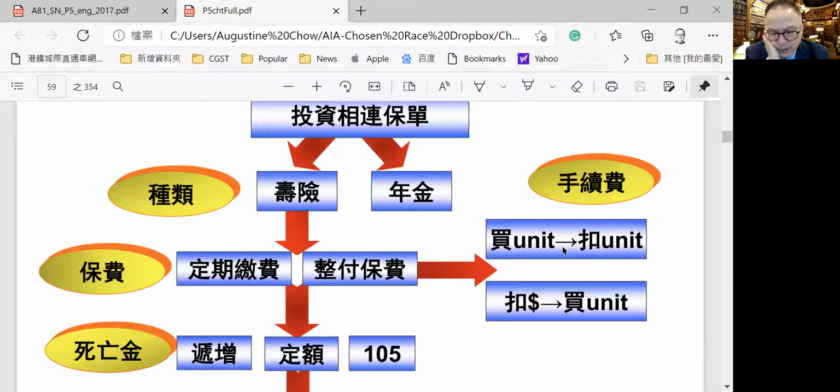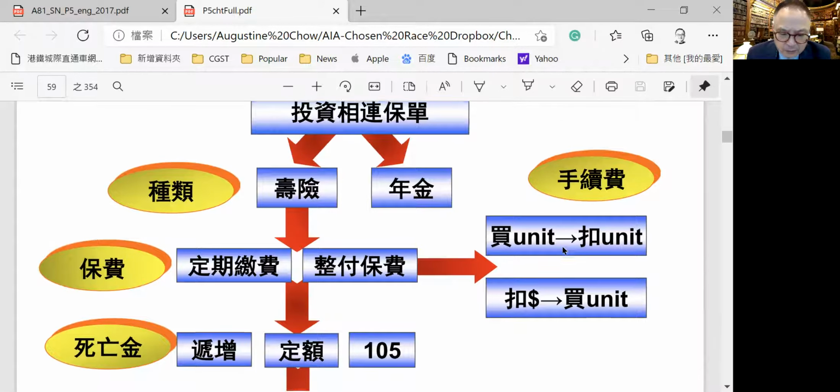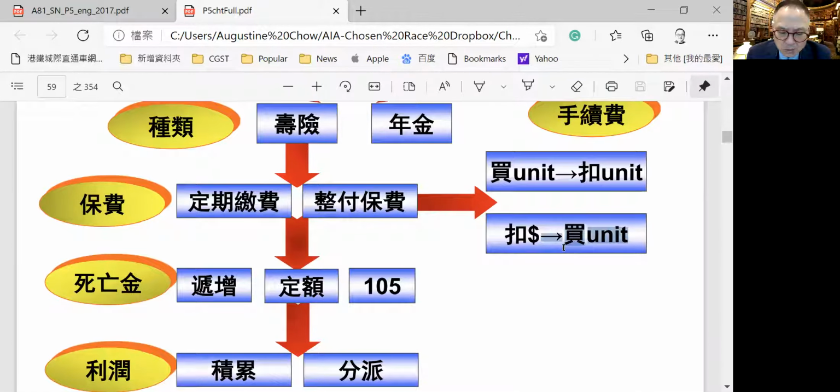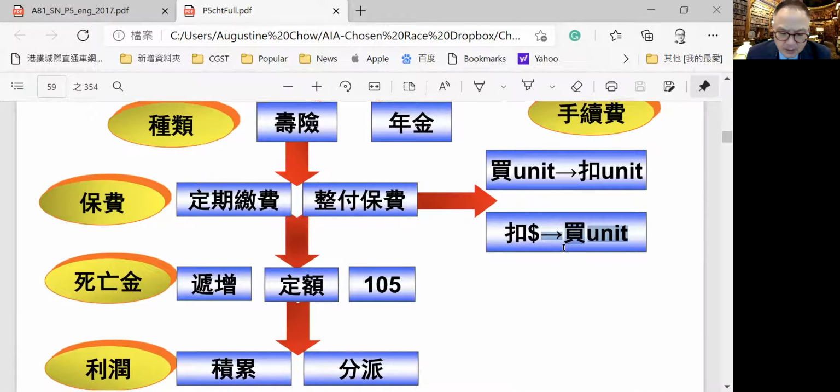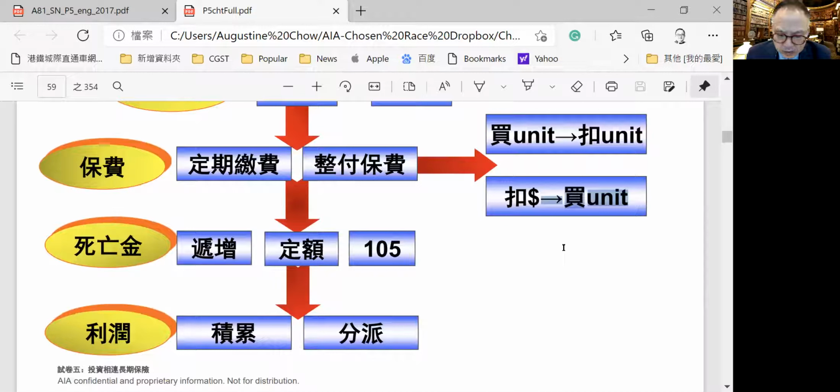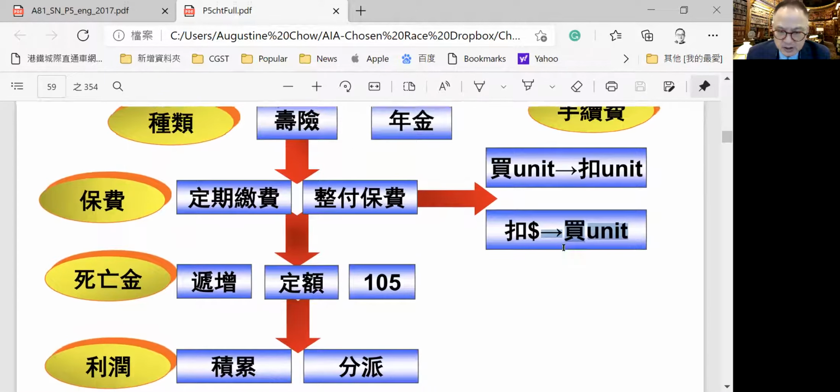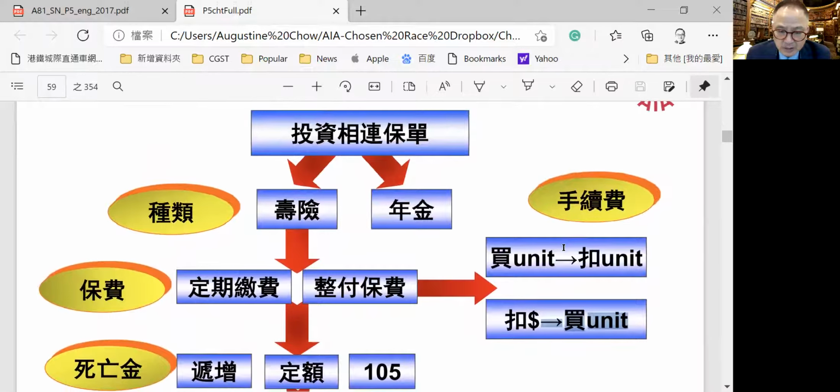And the money will be used to buy some units or sell some units, and then the death benefits of it may be increasing the ID of level premium or 105 plant, and the profits can be distributed in terms of fixed income. They will distribute the investment link every month, but they can accumulate in the account to buy some new units for the profits. This is how unit link policy is structured.